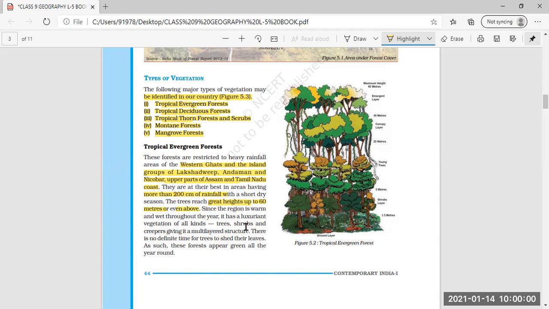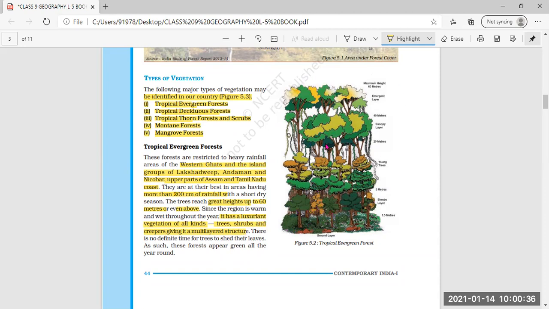Then since the region is warm and wet throughout the year, it has a luxuriant vegetation of all kinds. That means this type of evergreen forest has a great, means many trees. Luxuriant vegetation means बहुत सारे और बहुत अच्छे किस्म के यहाँ पर trees, shrubs, and creepers, giving it a multi-layered structure. हर तरीके के यहाँ पर पेड़ पौधे हैं, that is every type of trees, shrubs and creepers are there.